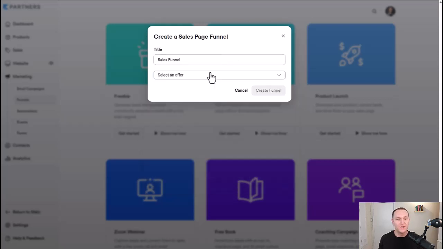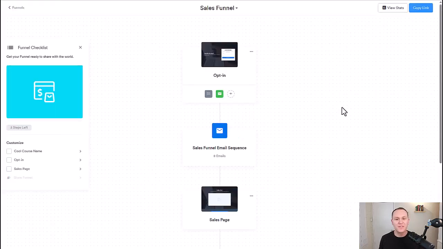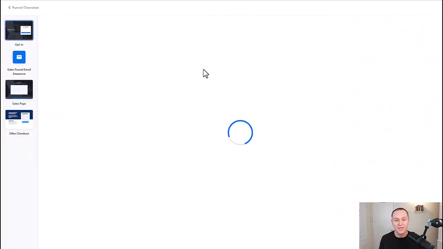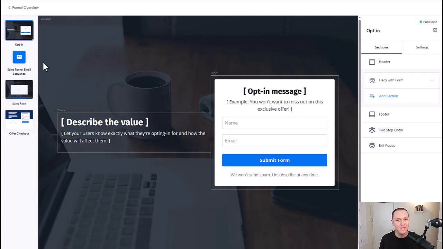So you can title this whatever you want and pick an offer that you want the funnel to be built around, and Kajabi will automatically build this entire funnel around whatever offer you've already created. In a couple of seconds, Kajabi already built us an opt-in page with a form that you can fully customize, change out the text, the look and feel, however you want, the background image, whatever you want.